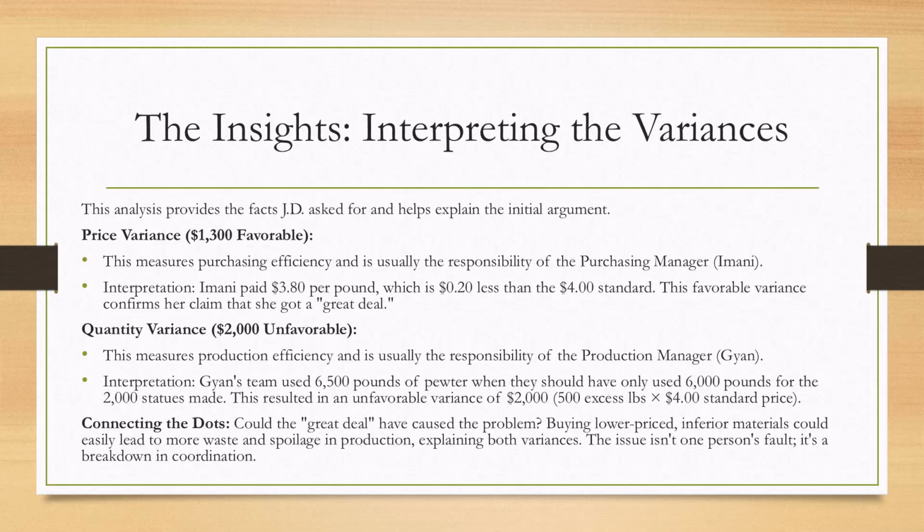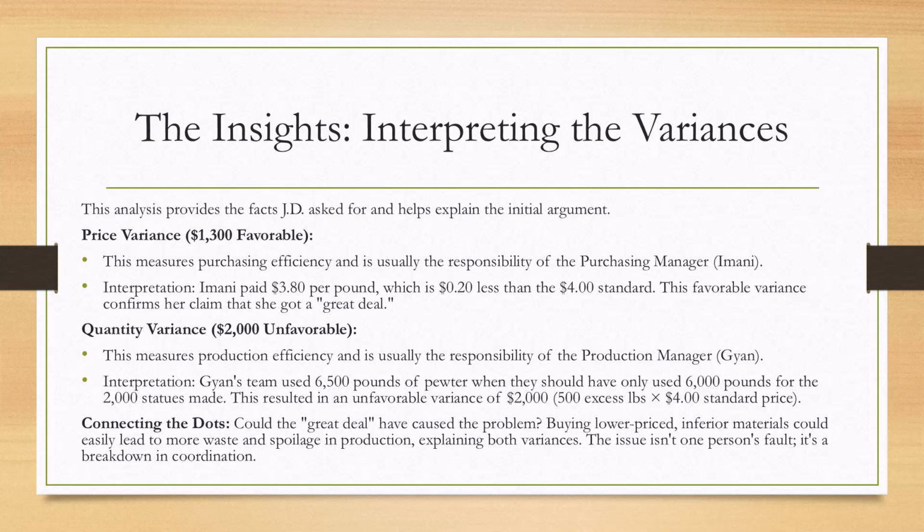Now let's look at the quantity variance of $2,000 unfavorable. This measures production efficiency and is usually the responsibility of the production manager, Gian. The interpretation here is that Gian's team used 6,500 pounds of pewter when the standard for the 2,000 statues they made was only 6,000 pounds. This resulted in an unfavorable variance of $2,000.